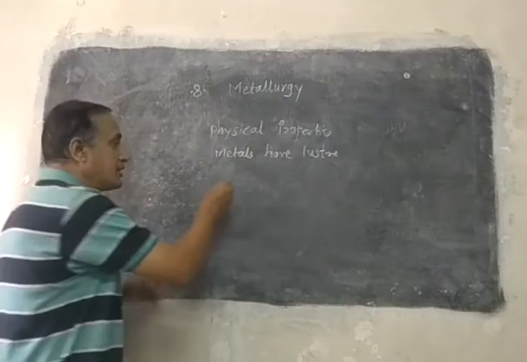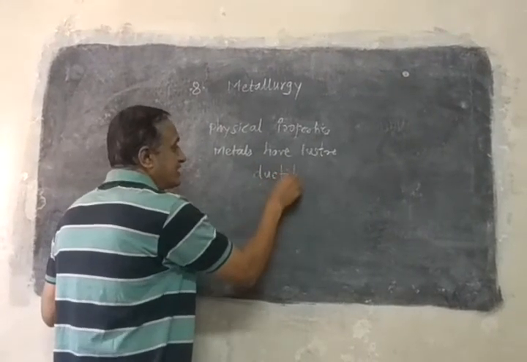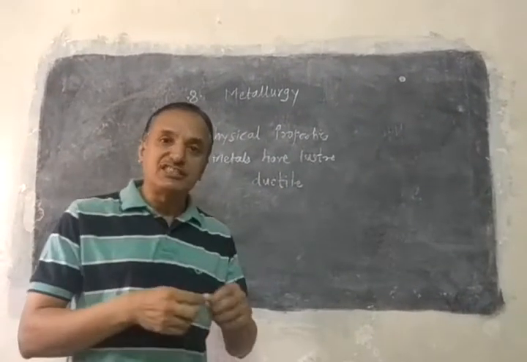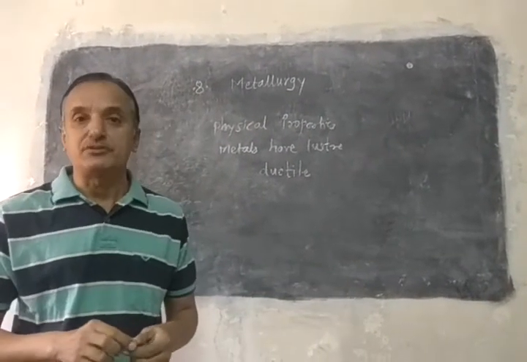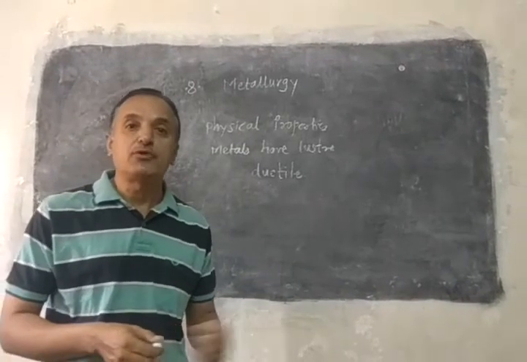Second, metals are ductile. Ductile means we can draw thin wires from the metals.